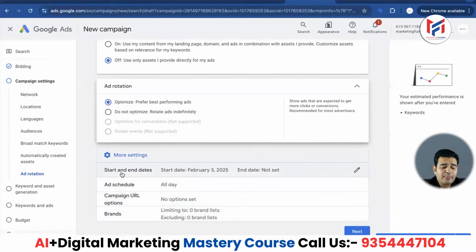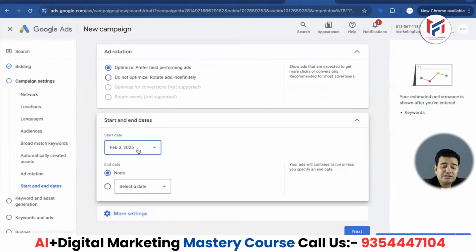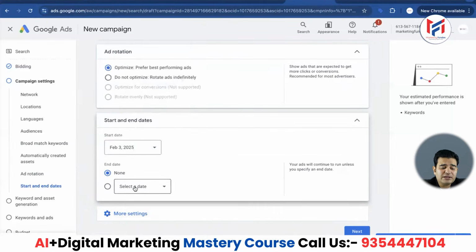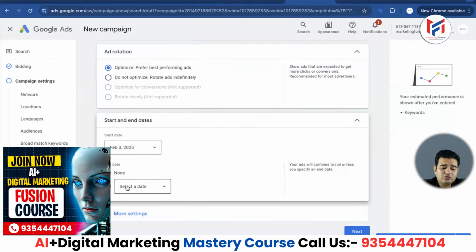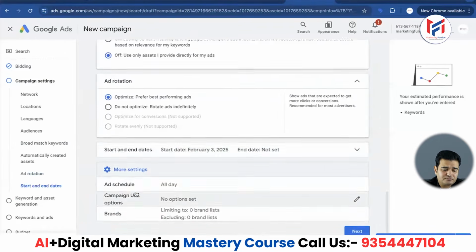Now go to more settings. Now friends, what are the start date and end date shown here? Their meaning is quite obvious. Let's say that I'm creating a campaign today. If that campaign gets approved by Google, then it will start running from today itself. But I don't want it to start from today. I want it to start on the 10th, so I'll put that date here. And I want my campaign to end on this particular date, so I will enter that date. But you can also end it manually, otherwise it will end automatically. In this way, you can manage the start and end date.